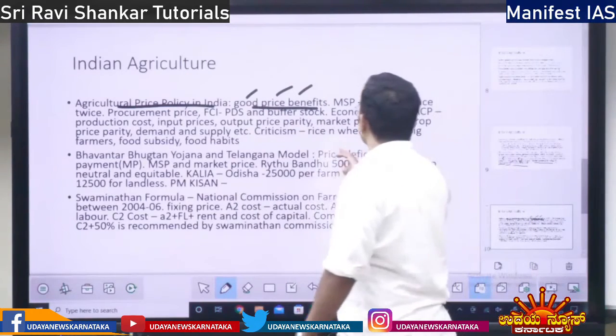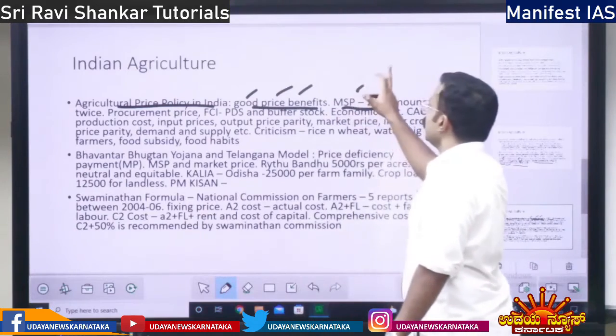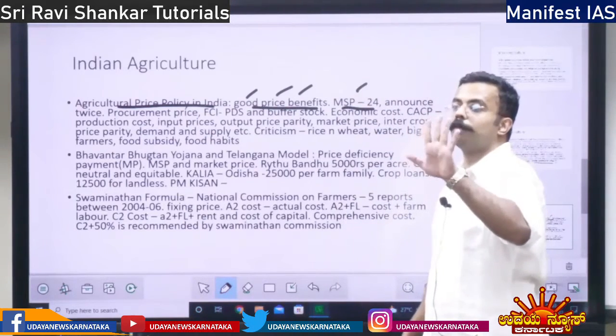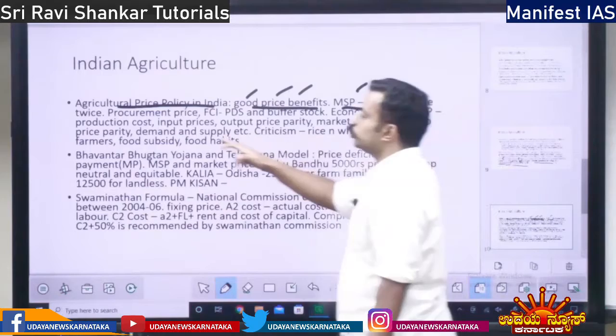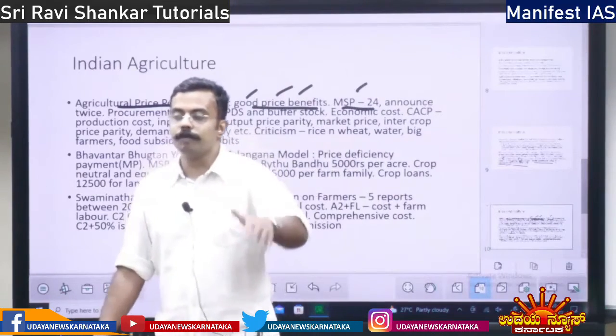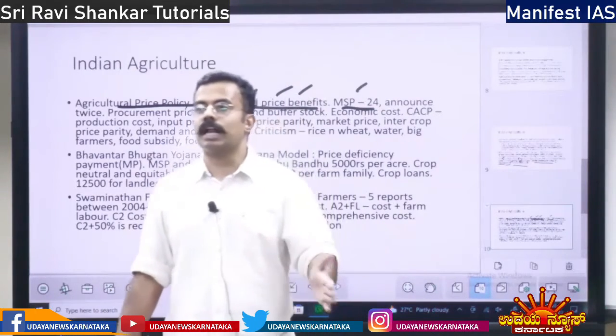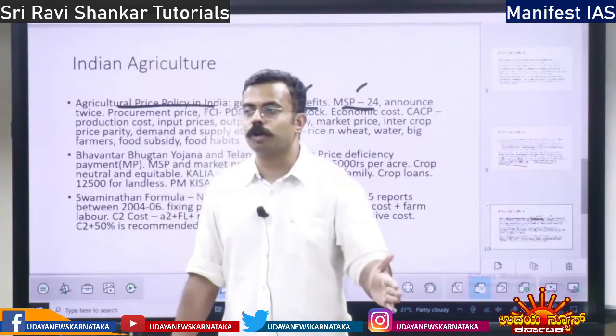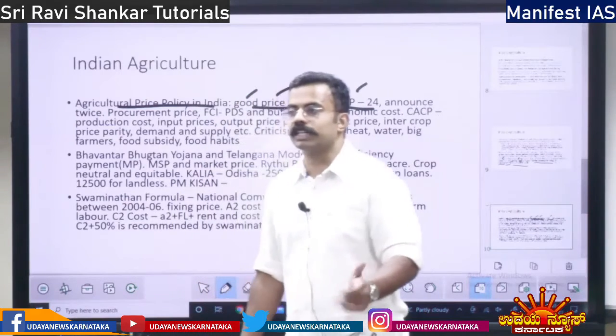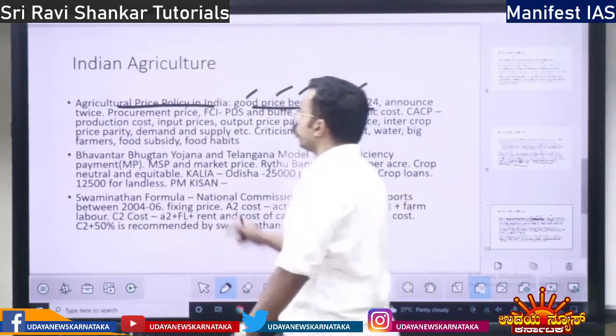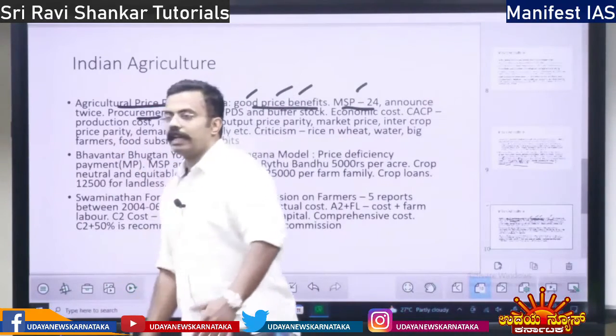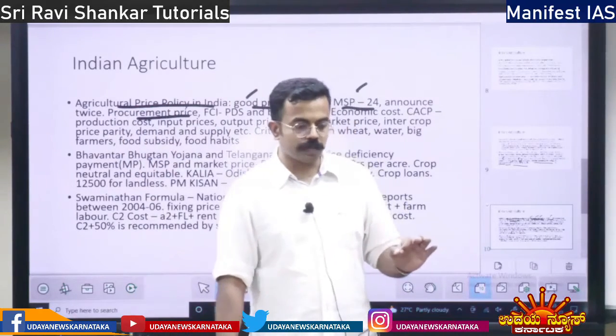That is one thing. So MSP, we are providing MSP for 24 crops. It is announced twice in a year, before Kharif season and before Rabi season. Kharif just before monsoon, Rabi before January, December. Right? Procurement price. See, FCI, who procures the food grains?